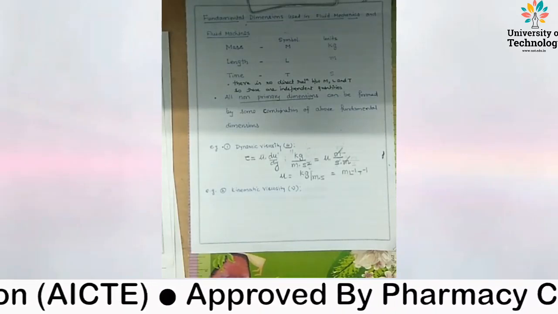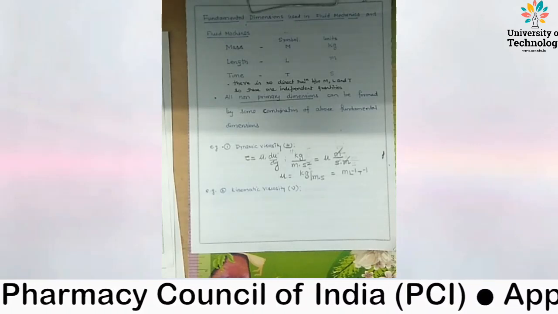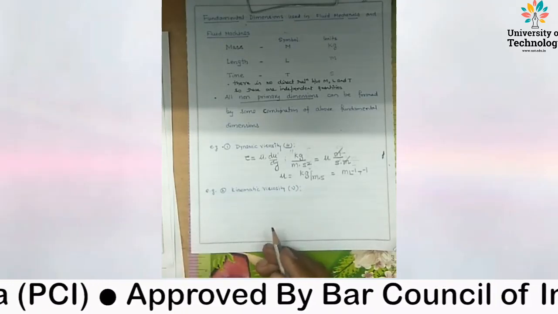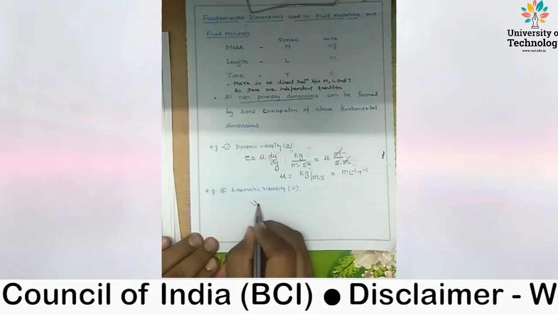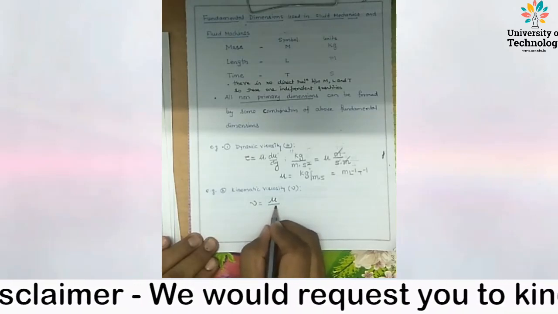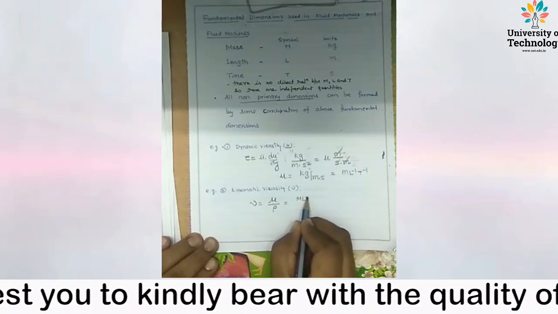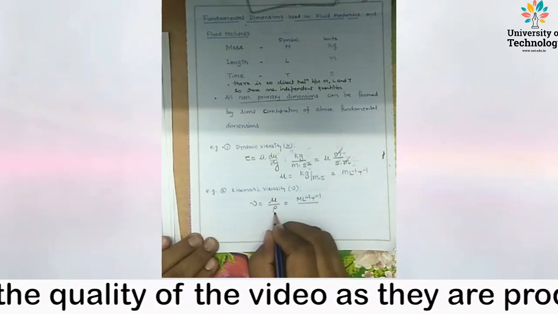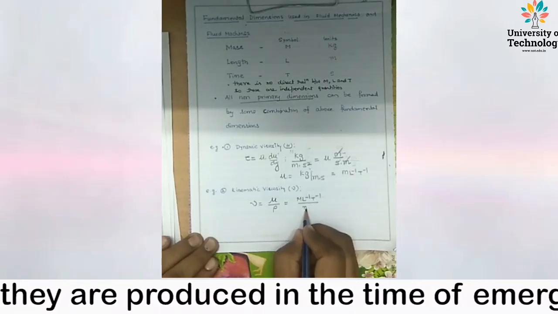Dimension of absolute viscosity is M L^-1 T^-1, which is also known as dynamic viscosity or absolute viscosity, same. Now we want to find the dimension of kinematic viscosity. The kinematic viscosity is equal to dynamic viscosity divided by density of fluid. So the dimension of dynamic viscosity, M L^-1 T^-1, upon the dimension of density. Density is mass upon volume, kilogram per cubic meter,